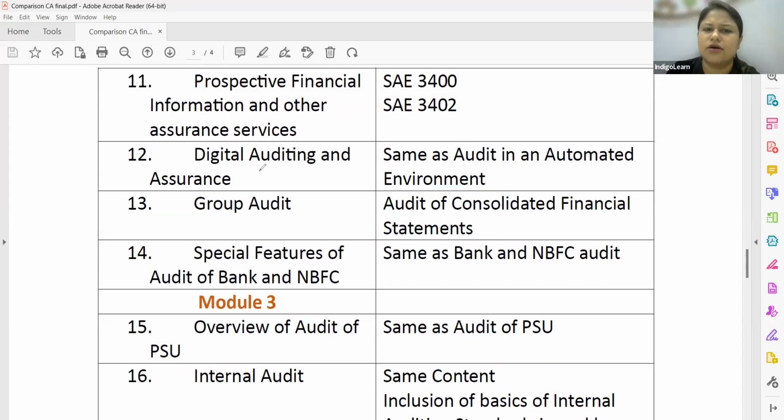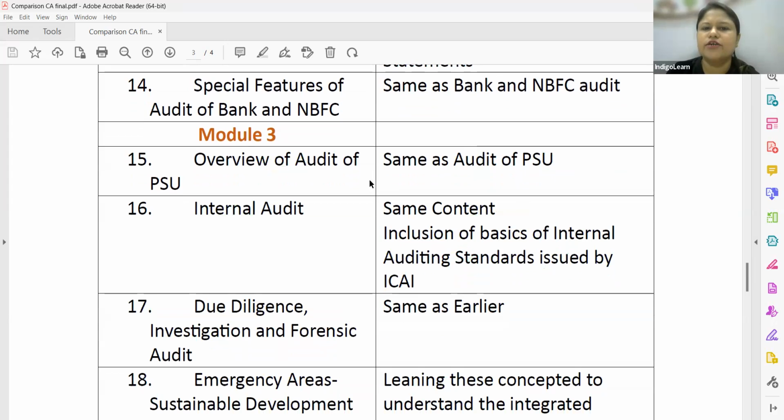It is digital auditing, which is nothing but the automated environment. Group audit, as I told you, is audit of CFS. Special features of banks and NBFCs will continue to remain as they are. So we have bank audit and NBFCs, which is going to be as it is. Module 3 will talk about overall audit of PSU, which is again the audit of PSU we studied earlier as it is. Public sector undertaking, government audit, we call it.